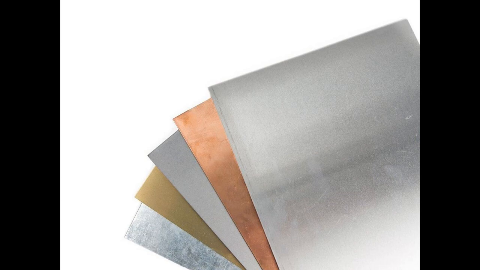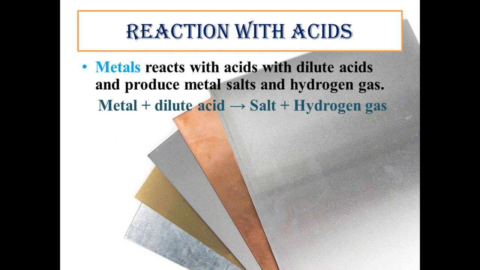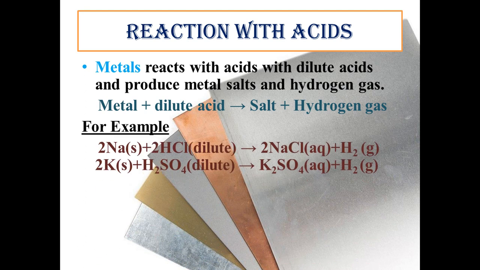Next is the reaction of metals with acids. When metals react with dilute acids, they produce metal salts and hydrogen gas. When any metal reacts with an acid, it produces salts and hydrogen gas.